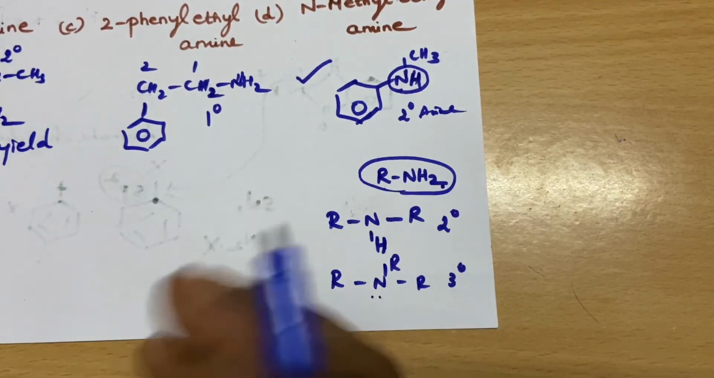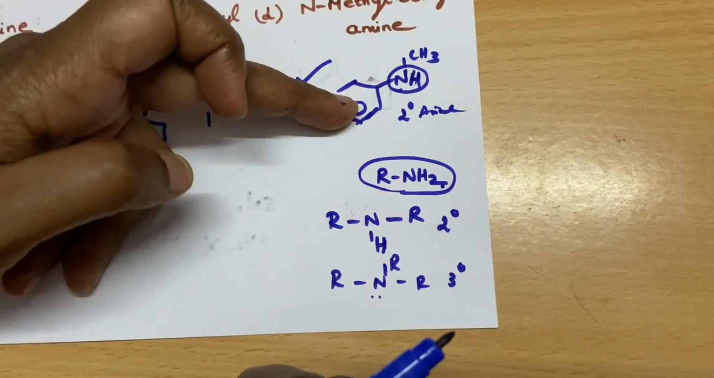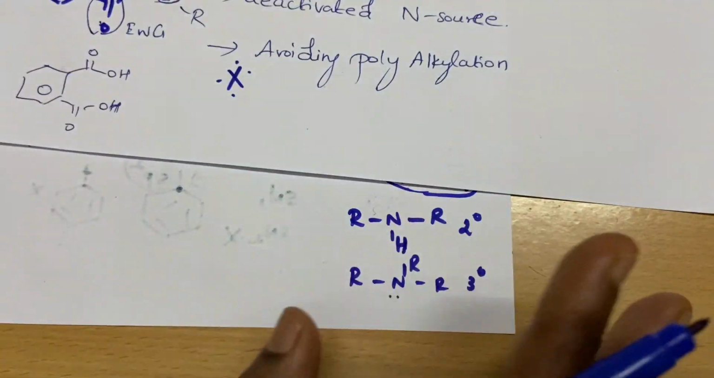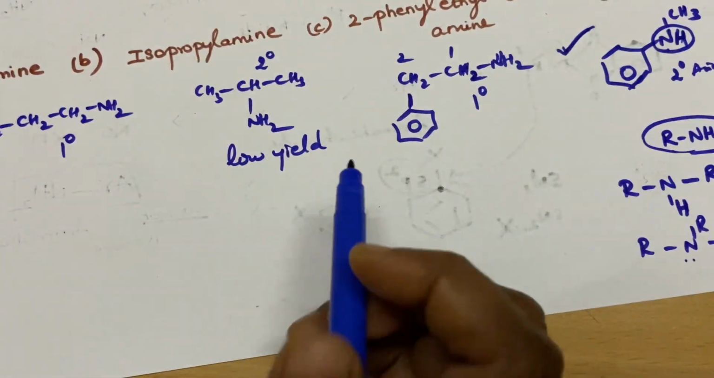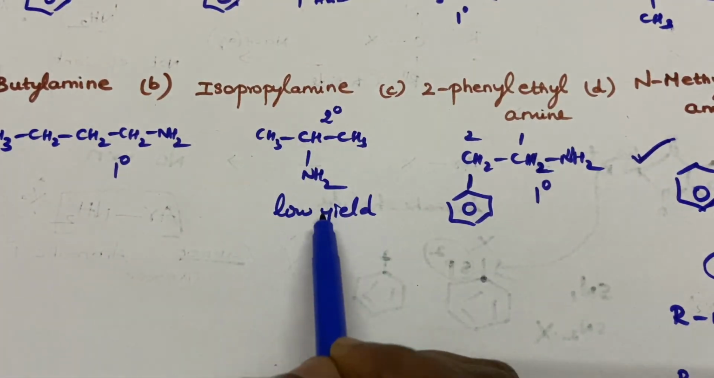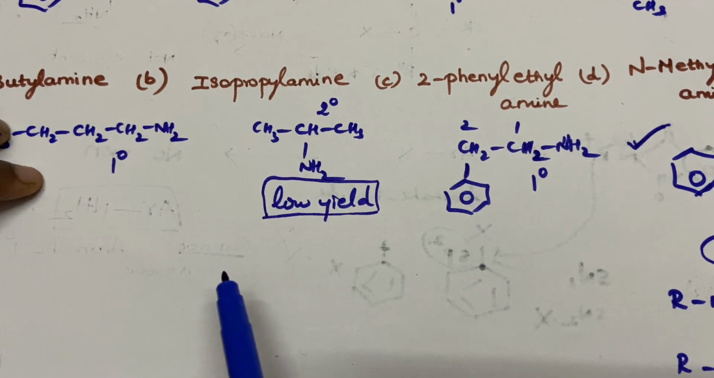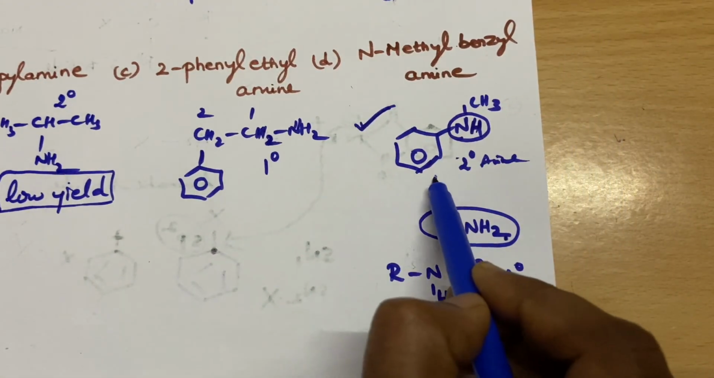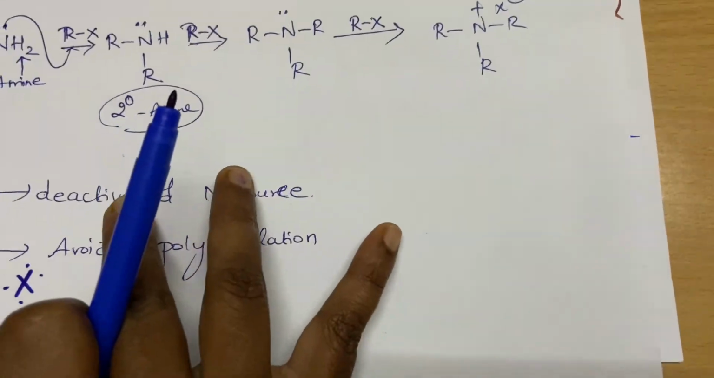So the main purpose of this reaction is to prepare primary amines, and this is a secondary amine, so you cannot prepare it. The total motive of the reaction is to avoid polyalkylation. Why we are not choosing this secondary halide is that we can prepare it, but it is not an efficient reaction, you can obtain only low yield. But this one cannot be obtained, 0% chance.